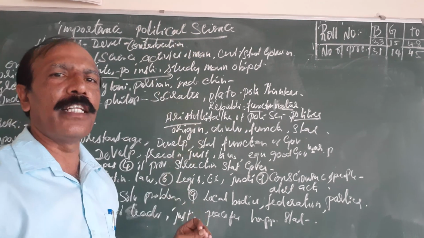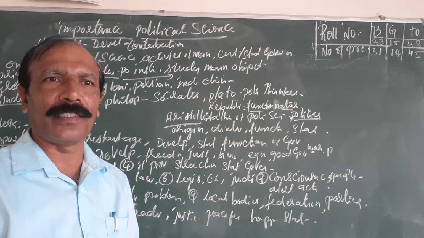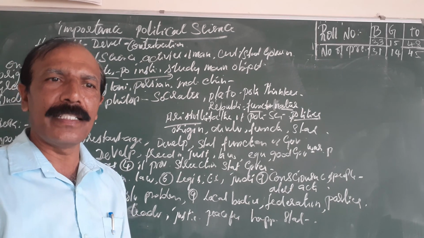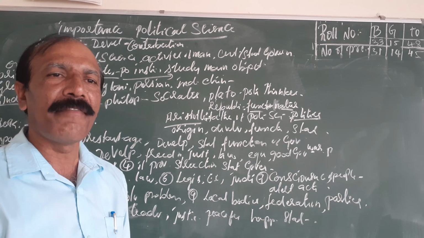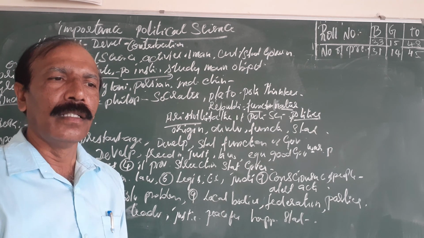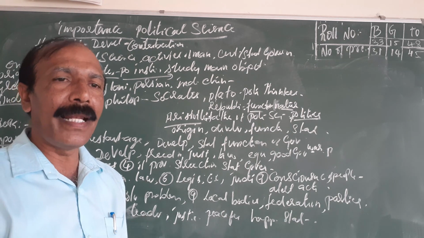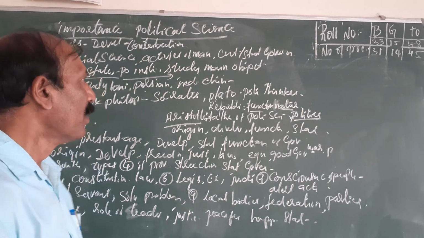Why should we study political science? Political science means politics, which deals with other countries, other states, the politics in between, many parties, and functions of the leaders, qualities of the leaders, then qualifications of the MLAs and MPs. We are all going to study that in this political science.